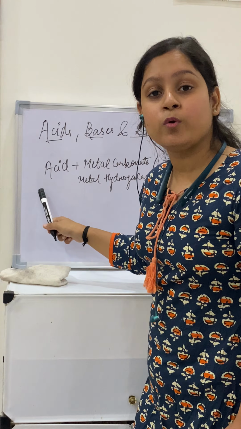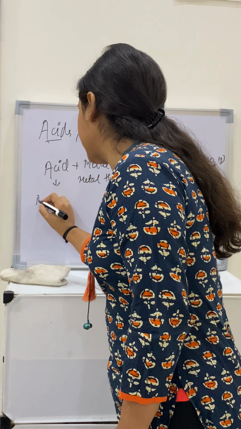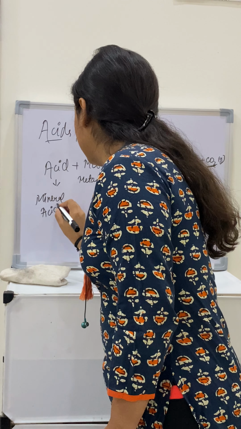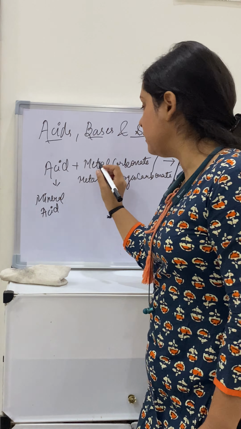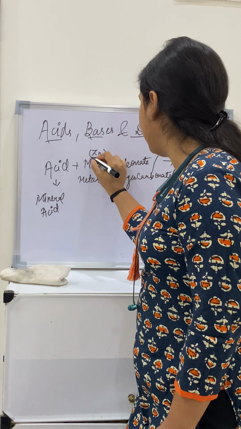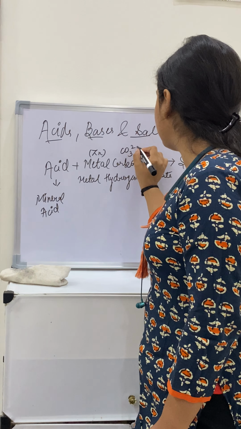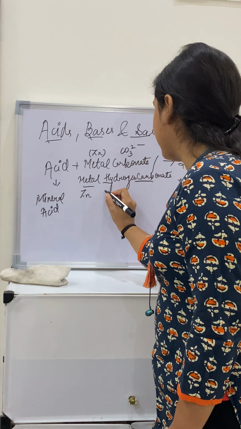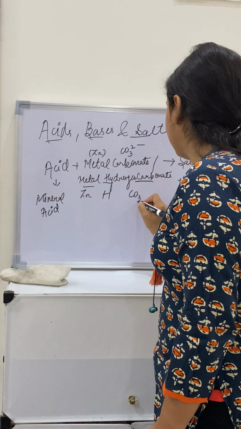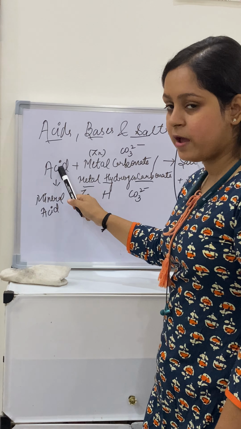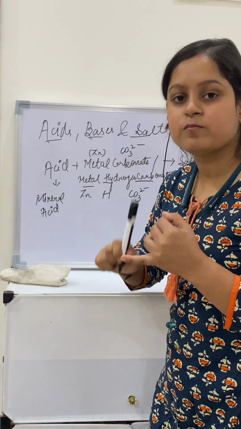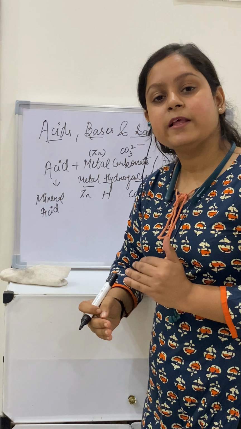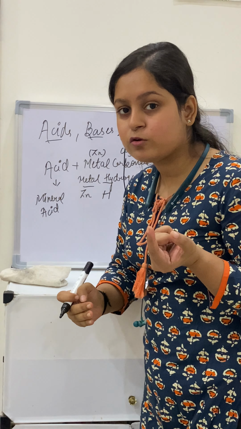Again you have to only use the mineral acids here, not the organic acid. Only the mineral acids will be used. And what is metal carbonate? You can take any metal like zinc and carbonate, CO3 2 minus. And metal hydrogen carbonate means metal, hydrogen and carbonate. They will react with acid to form salt, carbon dioxide gas and water.